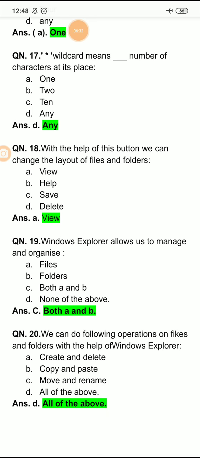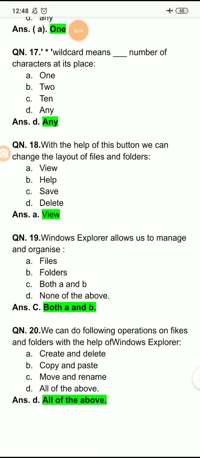Question number 18: with the help of this button, we can change the layout of files and folders. So, options are view, help, save and delete. And the right option here is view. So, the view button present on the toolbar is used to change the layout of files and folders. The right option is option A, view.